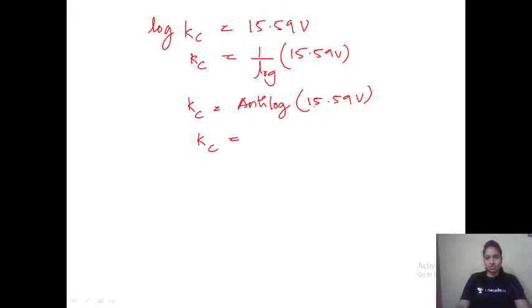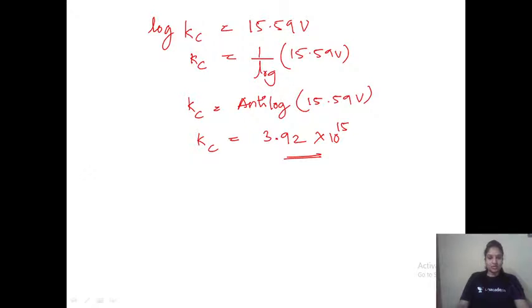Whatever is there before the decimal, you can take it as power. In short, let me tell you how to calculate anti-log. Before the decimal, whatever is there, take it as power. And then go to 0.59 and see. So it would be 3.92 into 10 raised to 15, 10 raised to 15 as the answer. Yeah, so that's the short part I could take from this particular chapter.